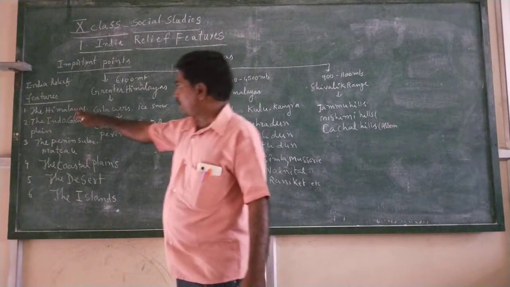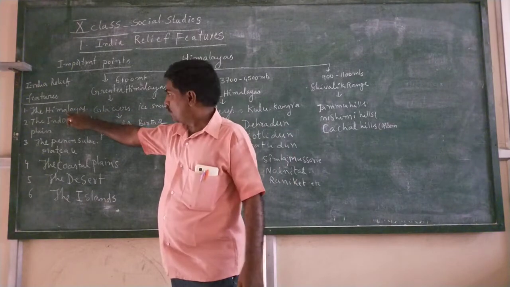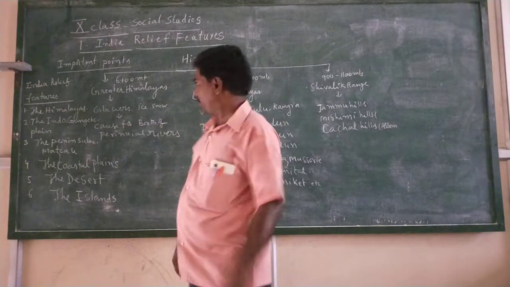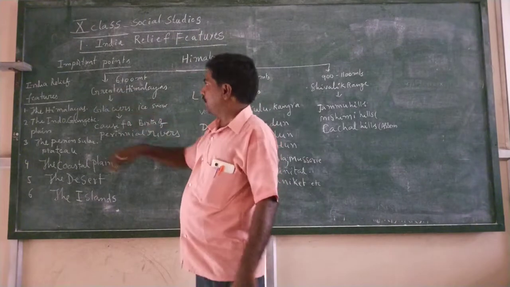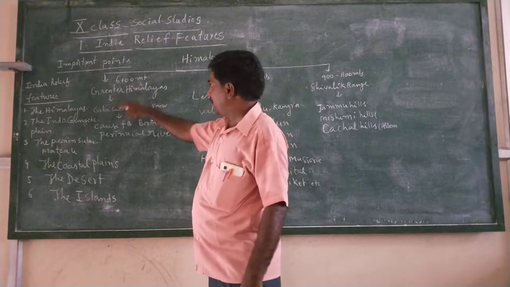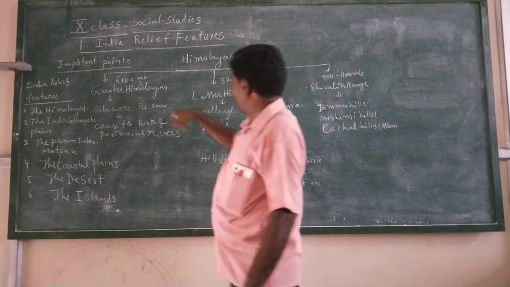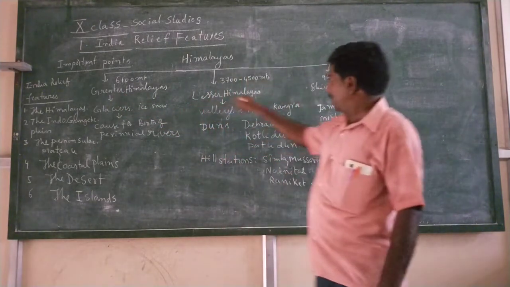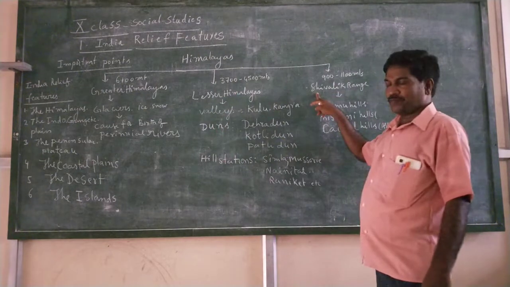So first of all, we talk about Himalayas. What is Himalayas? We will say. In Himalayas there are three types of forms. The first one is Greater Himalayas, and the second one is Lesser Himalayas, and the third one is Shivalik Range.